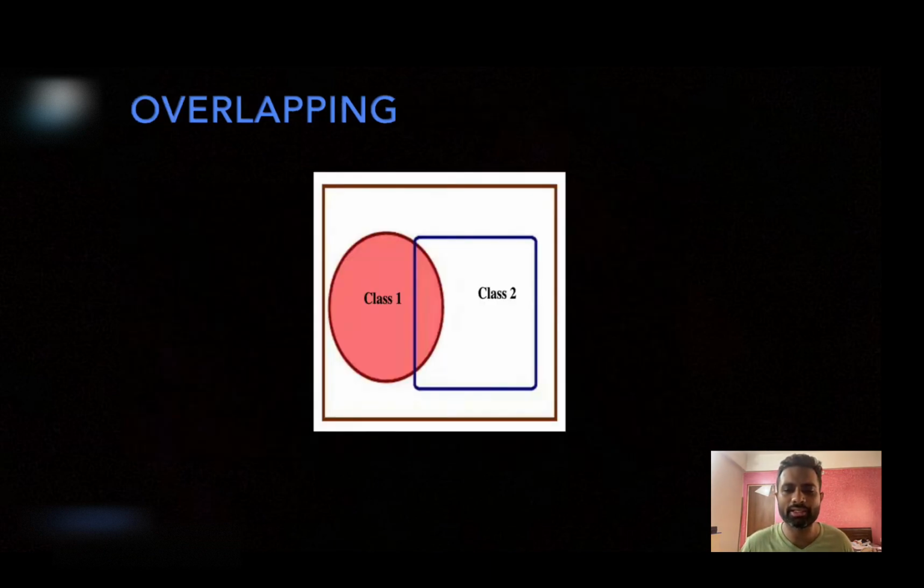The other case is that they are overlapping. Please note it need not happen that your class conditional densities are disjoint. It can also happen that they are overlapping, so the pink region is overlapping with the green region. So what does this say? There are certain points which I will denote using this orange region.